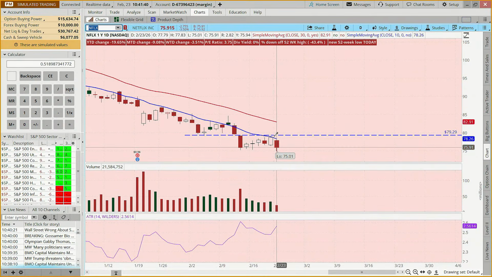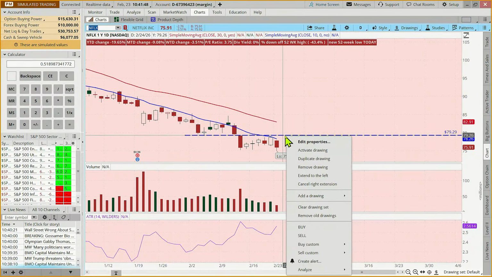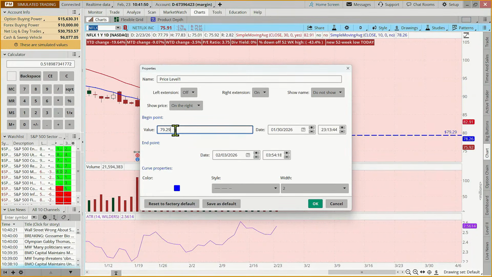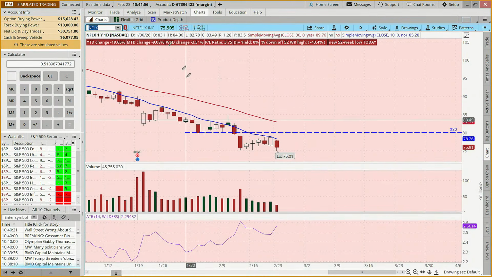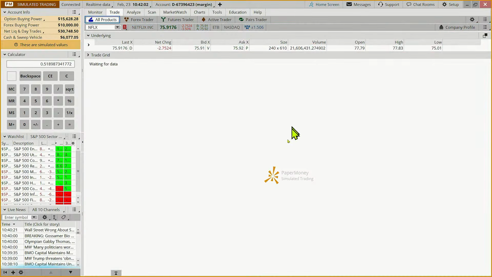So could we maybe sell an 80? Could we come up and sell an 80? What does that look like on the chart? Could we come up here? Could we get enough premium? Maybe, maybe not. It's trading at 75.90, so it's giving us $4 worth of wiggle room. Well, let's see. We can check it out, and if it doesn't work, it doesn't work.